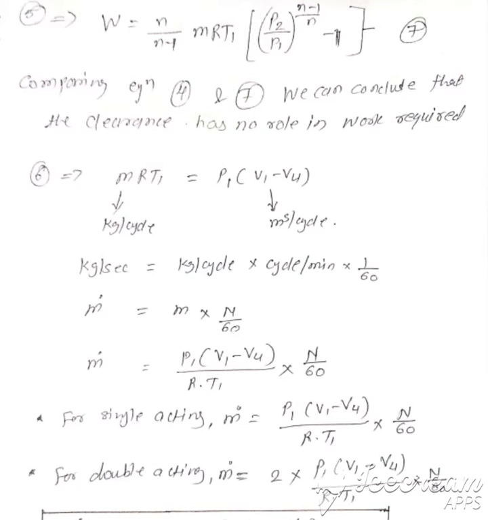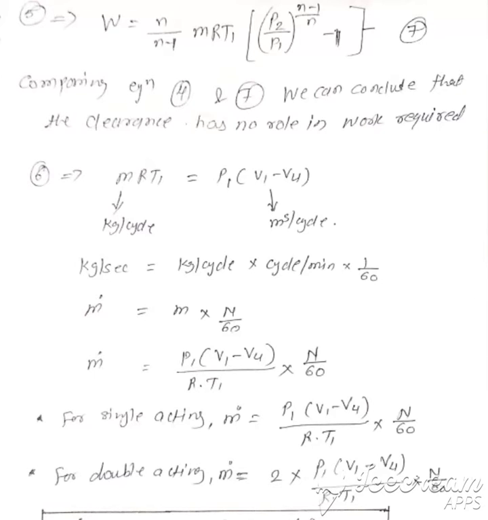In lecture number 8, we derived the expression for work done considering clearance, and we found that the expression for work done considering clearance and without clearance is the same, which is equal to W = n/(n-1) mRT1 [(P2/P1)^((n-1)/n) - 1]. It means if we change the clearance volume, the work required to drive the compressor will be the same, but we always have to give some clearance. Otherwise what will happen? The piston will strike the suction and delivery valve.